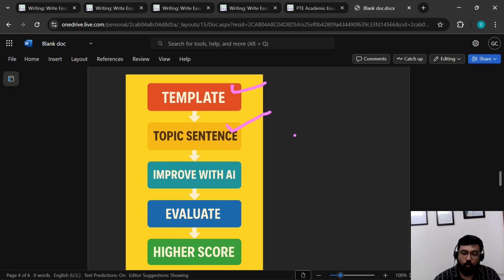And if your topic sentence is not good, what do you do? You will improve it with AI. Where's the AI? You can use the ChatGPT link to improve your topic sentence. Afterwards, you can evaluate it at the portal. That portal, Marvel's portal, is also freely available. You just have to create an account, and it will tell you what the engine thinks of your essay. What is your essay? Your essay is your combination of template and topic sentence, and that's it. This is all you need for a better score.